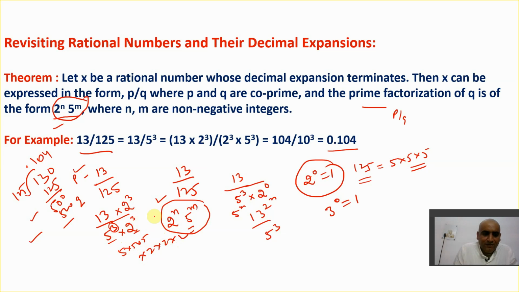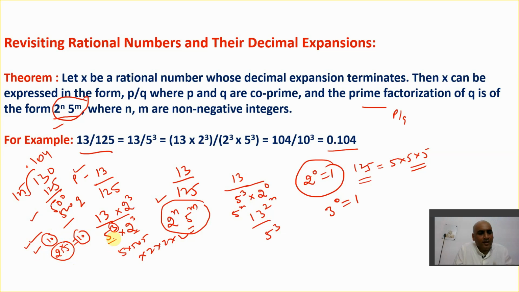So what is the benefit here? Understand, I told you just now, at the start of the chapter, how it becomes 10. There is one question: how does it become 10? The prime factors which convert any number into 10 or 100 are 2 and 5. I need 1, 2 and 5 to multiply. If 1, 2 and 5 multiply, it becomes 10.